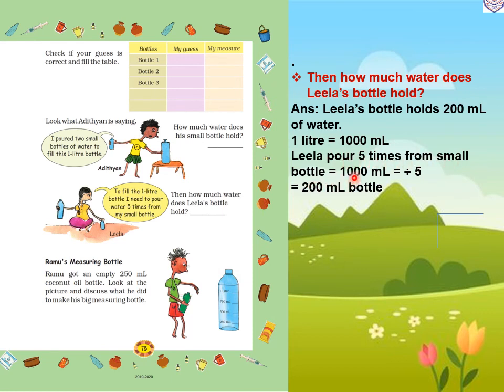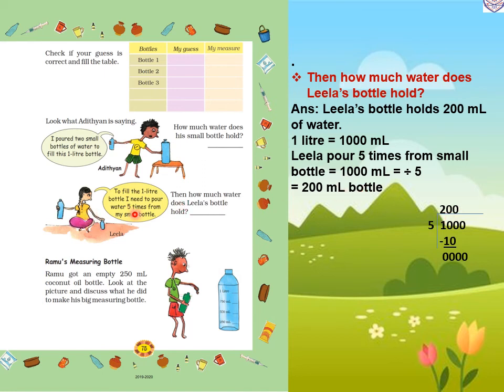So what will we do? 1000 milliliter divided by 5. We take the 2-digit number 10. In the 5 table, 5 twos are 10. So 10 minus 10 we get 0. Then the remaining 2 zeros we carry down, so in the quotient we also write 2 zeros. So she has a 200 milliliter bottle.